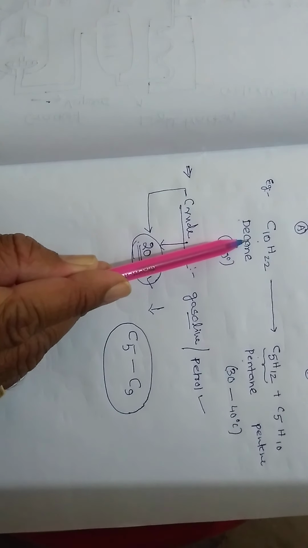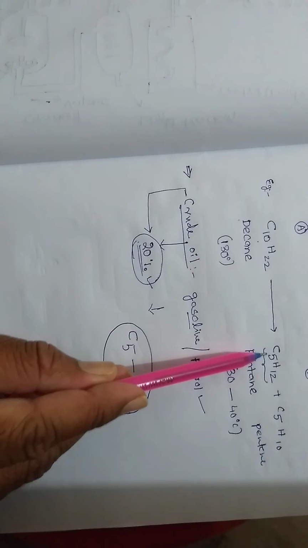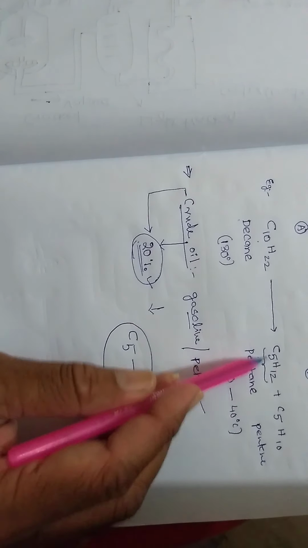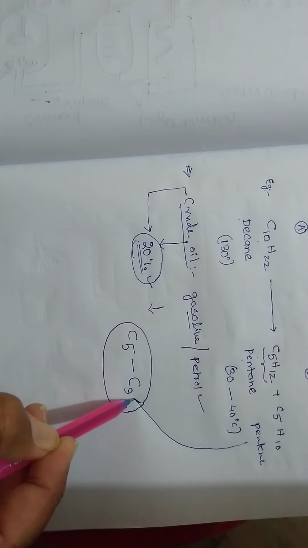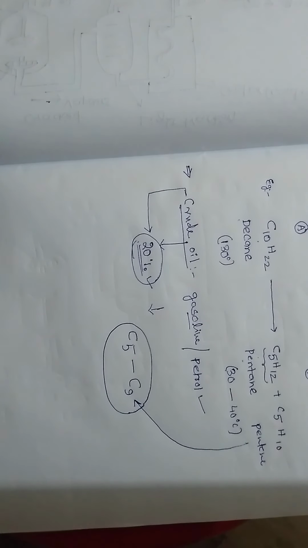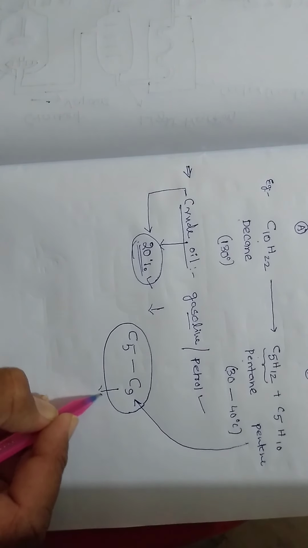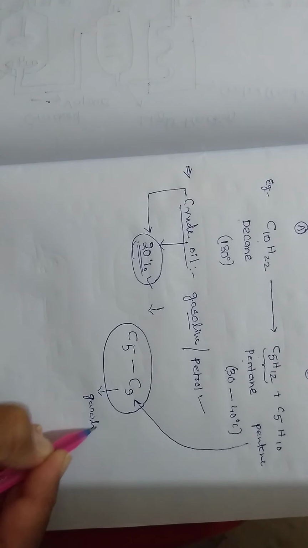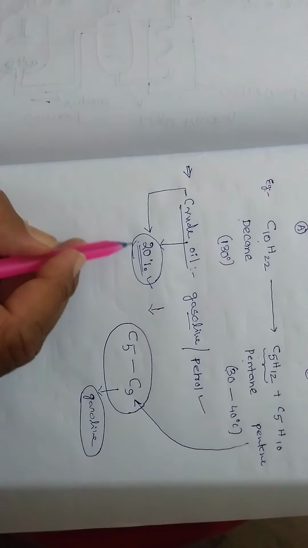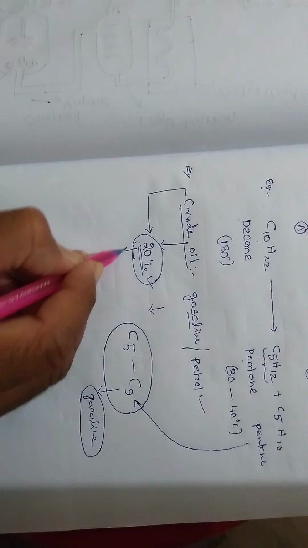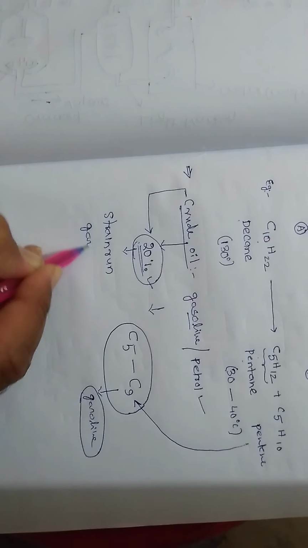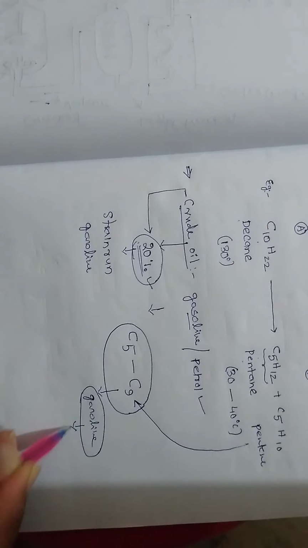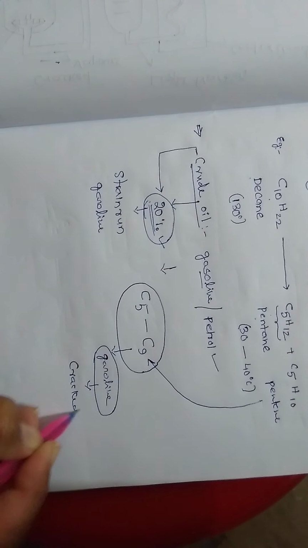But when this decane is made into small pieces having C5, automatically these two hydrocarbons fall into the carbon range of gasoline. From there, they can obtain petrol. Here we got the gasoline. This gasoline is called the straight run gasoline. This is called the cracked gasoline.